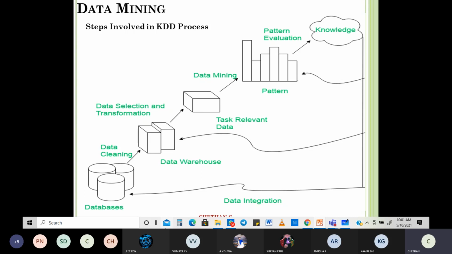So let's move into the next important topic, the very, very important topic, the topic that defines data mining. It's called steps in the KDD process. Now you must know what KDD is: knowledge discovery in databases. So we are extracting knowledge from our databases. In between there are steps, and in between you get what is known as data mining.